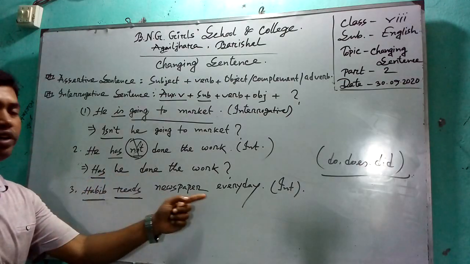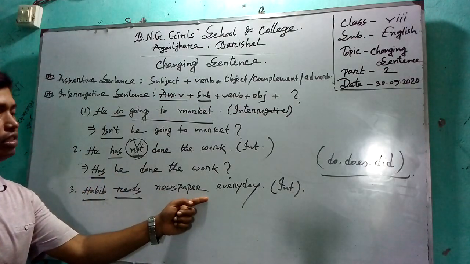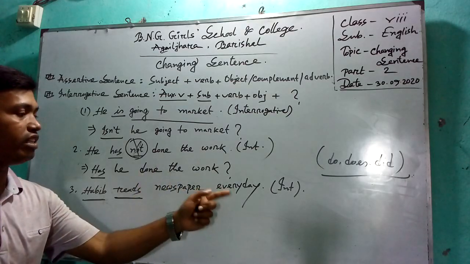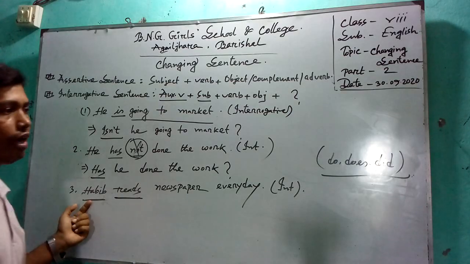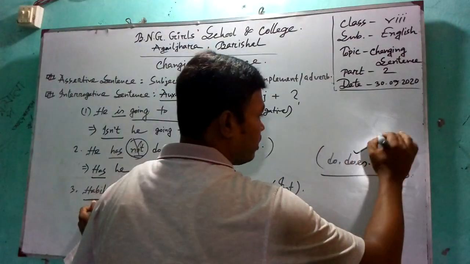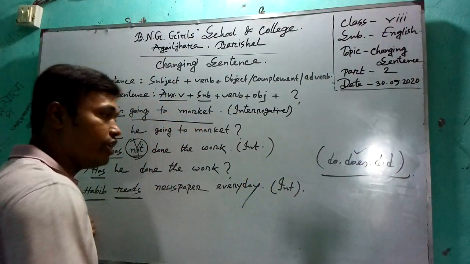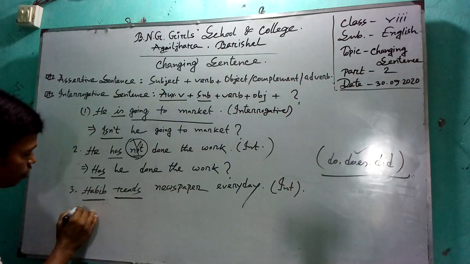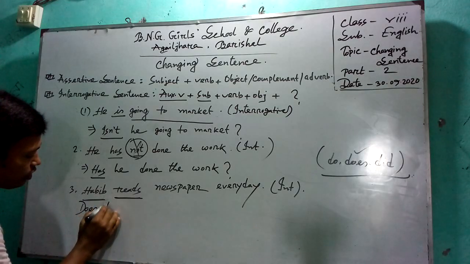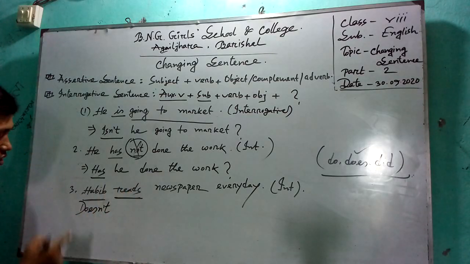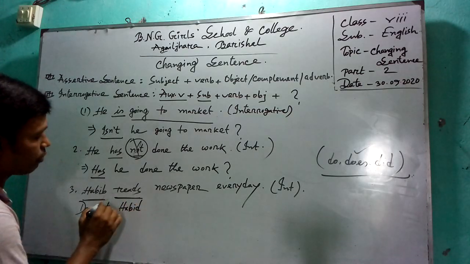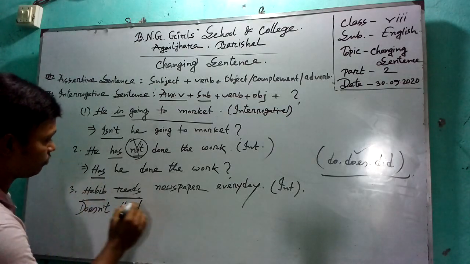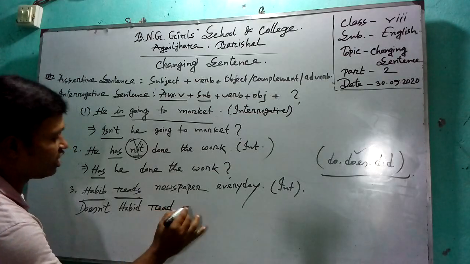So the sentence is present indefinite tense. If the sentence is present indefinite tense and the subject is third person singular number, you have to take "does" as the substitute auxiliary verb. So we can write: Doesn't Habib read newspaper?